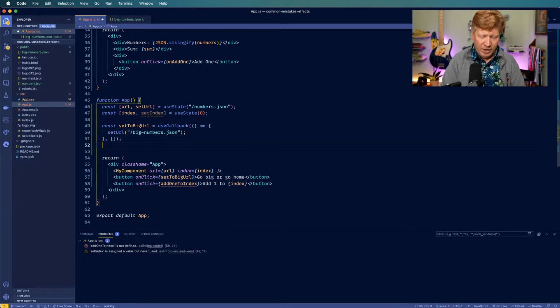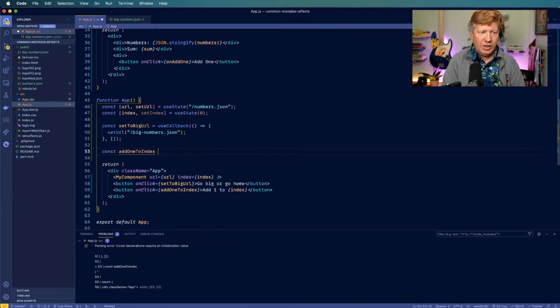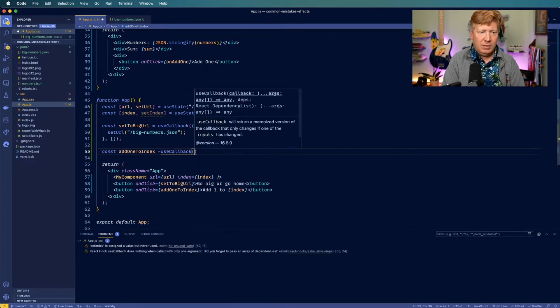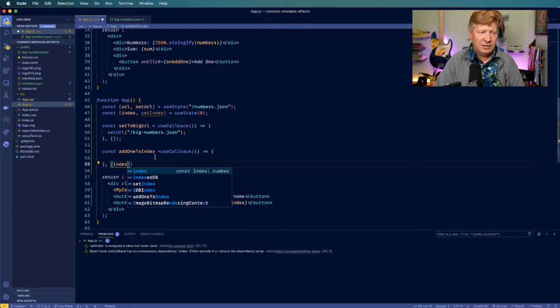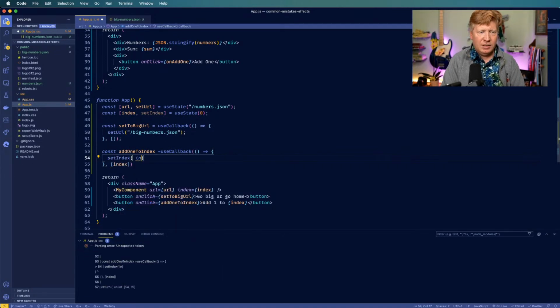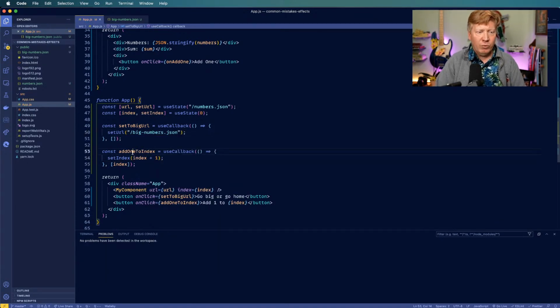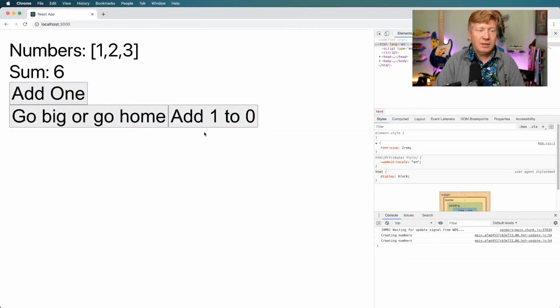And again, we'll make a useCallback because we're now in the mode of doing everything in these hooks. Again, it's going to be evergreen. Actually, you know what? We'll make it not evergreen. We'll say that it depends on index, and then it sets index to index plus 1. So this is going to get recomputed every time we change index, but it's not going to get run because it's a callback. So that's fine. All right, let's go over here. So add 1 to 0, add 1 to 1. Cool. So notice that we ran that creating numbers twice.